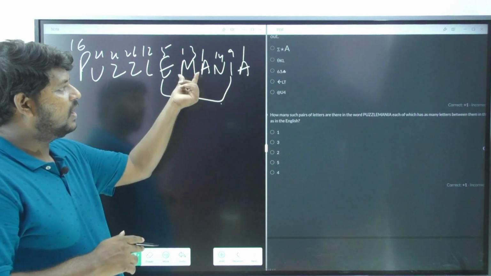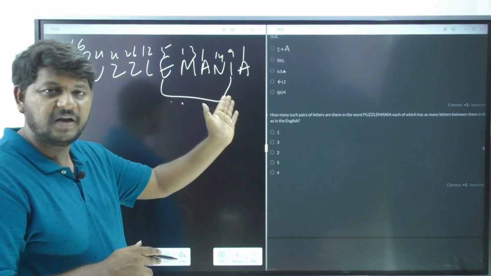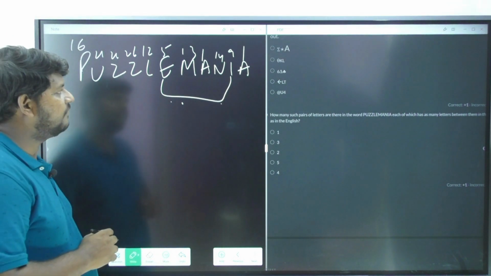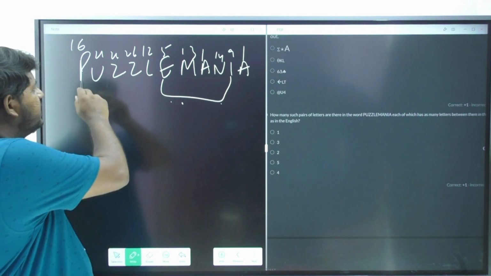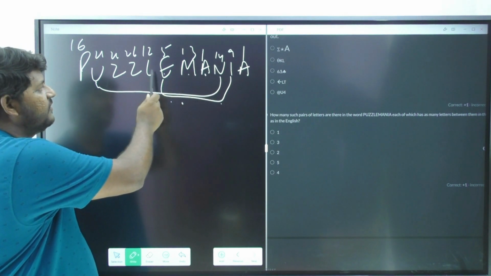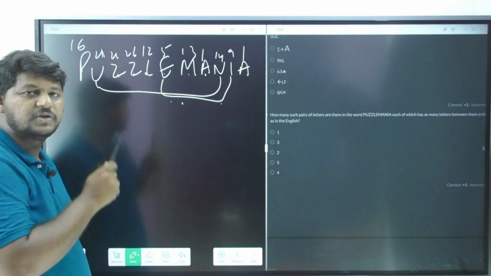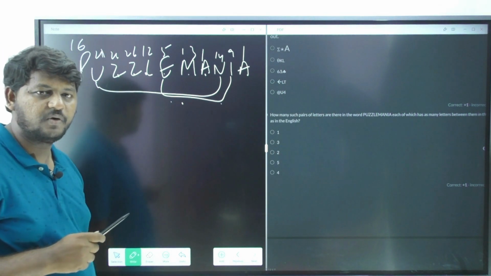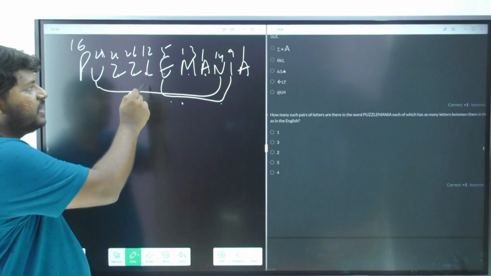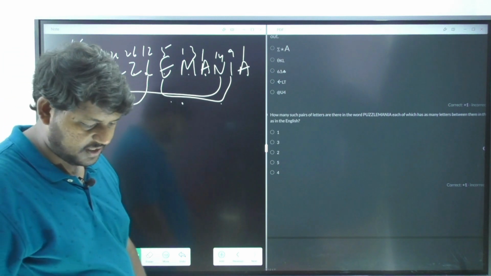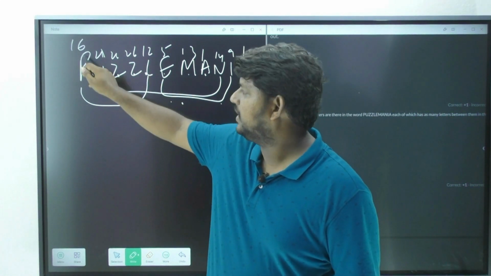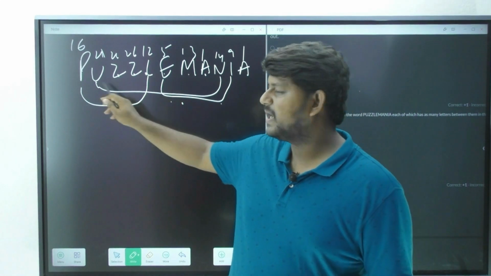What is the next one? Okay, now if you're doing it from the left side, you should also do it from your right side. Now if you do it from your right side, the next one I have to observe here is U and N, because 15, 16, 17, 18, 19, 20 and 21. So this is another pair we are going to receive. After 14 you are definitely going to get 21. So I got it. Next one, observe here, between 12 and 16 also there is definitely a pair forming. After 12 you are never going to get 6, 26 or 21, but 16 you are going to receive. So I have made my calculations.